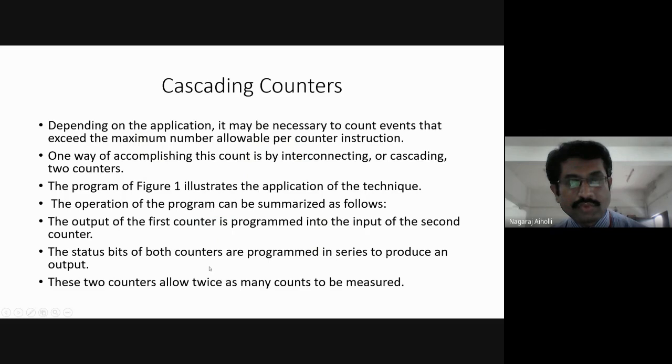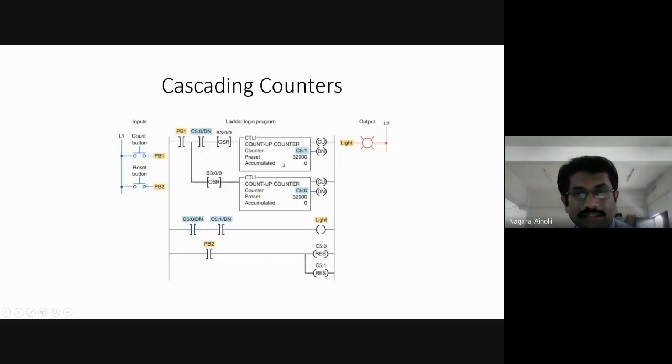The status bits of both counters are programmed in series to produce an output. These two counters allow twice as many counts to be measured. The first counter has a maximum value of 32,000 and the second counter also has a maximum value of 32,000. What will be the total count? The total count will be 32,000 times 2, and that will be the maximum limit of this arrangement. Let us see the working of this counter.